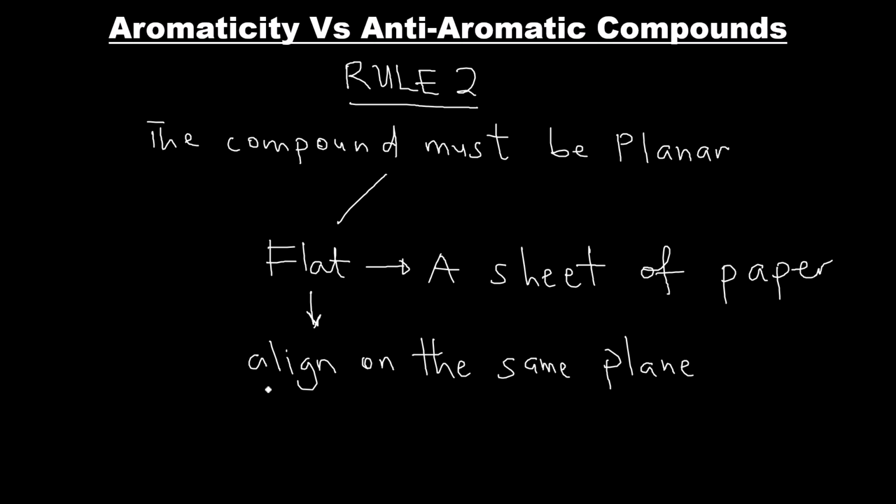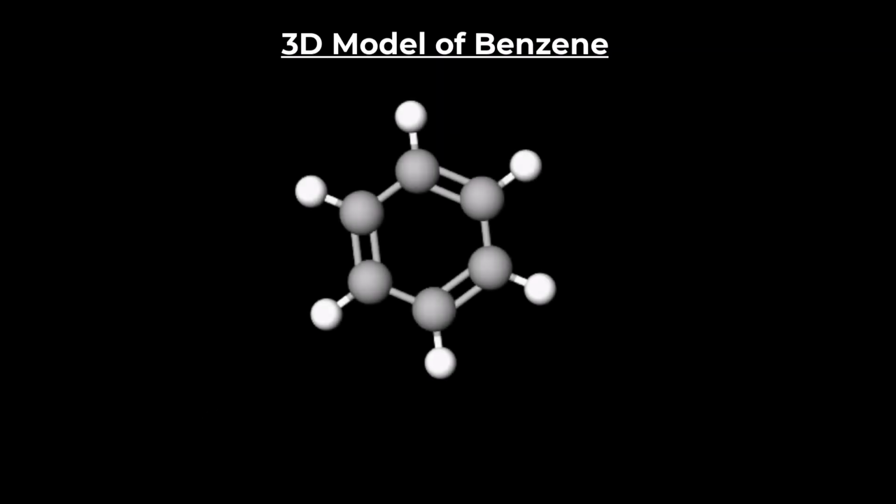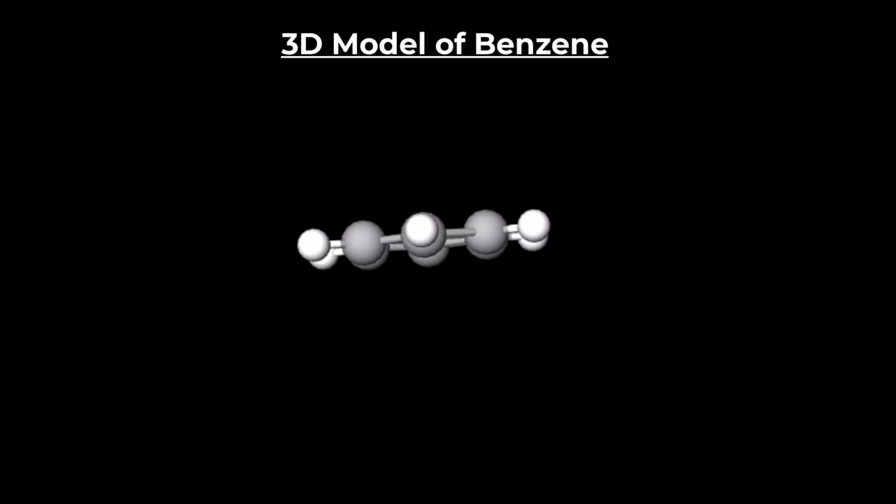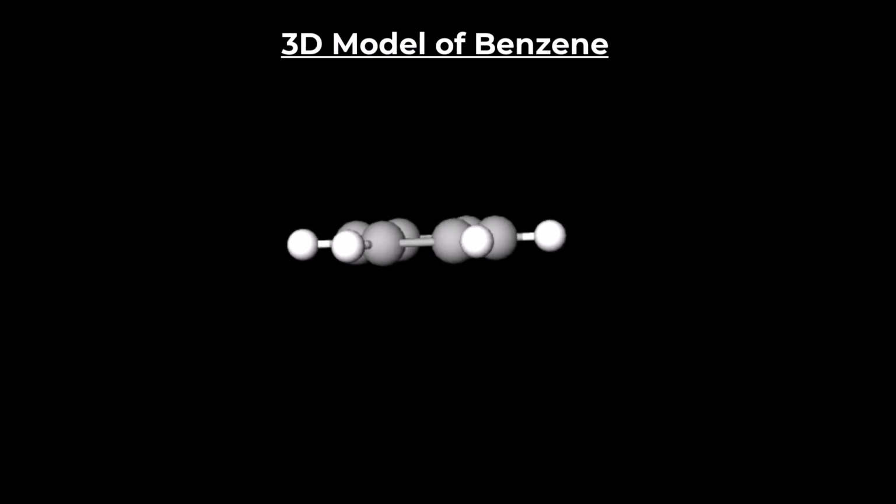So let's take another look at our benzene molecule to see if it is planar or not. If you take a very close look at the 3D model animation on the screen, which represents the structure of a benzene molecule, you will see that it is flat, or planar, when viewed from the side. This is what we mean by a molecule being planar or flat.